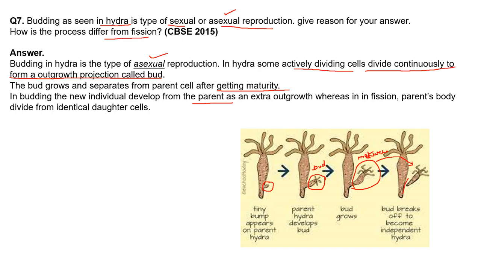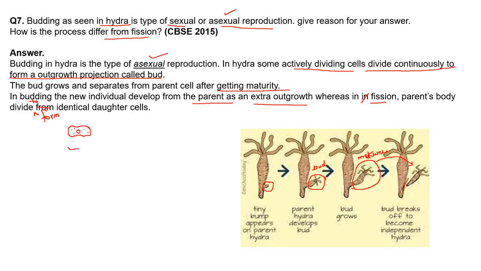In budding, a new individual develops from a parent as an extra growth, whereas in fission, the parent's body divides to form identical daughter cells. Fission can be seen in amoeba, right?